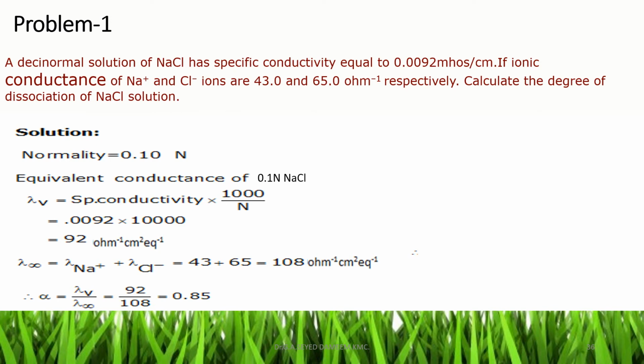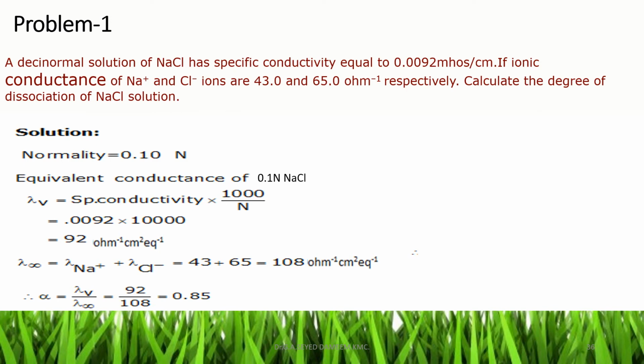The lambda infinity value, according to Kohlrausch's law, is equal to lambda plus plus lambda minus, that is the ionic conductance of the cation plus the ionic conductance of the anion. Here lambda infinity is equal to lambda Na+ plus lambda Cl-. The ionic conductances are given, and by simply adding these two values we get the lambda infinity value of NaCl.